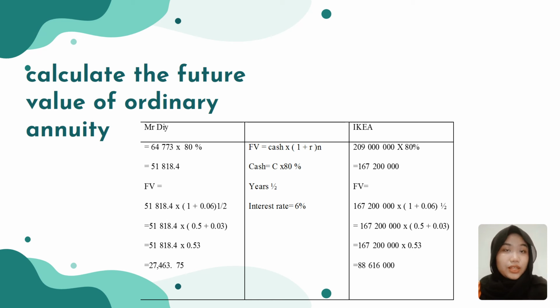So for Mr. DIY, the cash that they're going to use in future value ordinary annuity is 51,818.4. So the future value of ordinary annuity that they gain is 27,463.75. Well, for IKEA, the future value of ordinary annuity that they gain is 88,616,000.